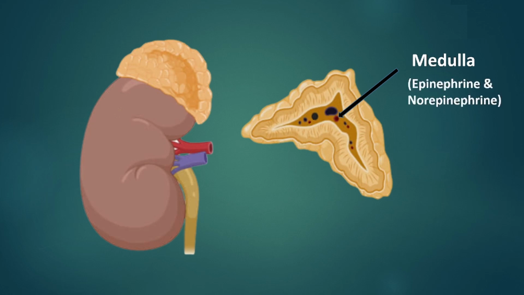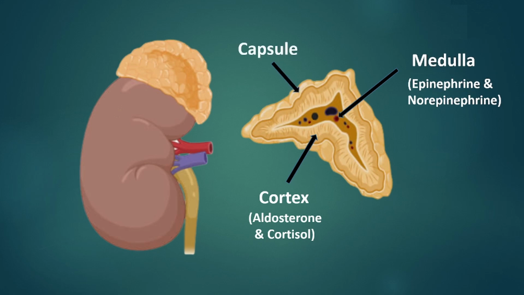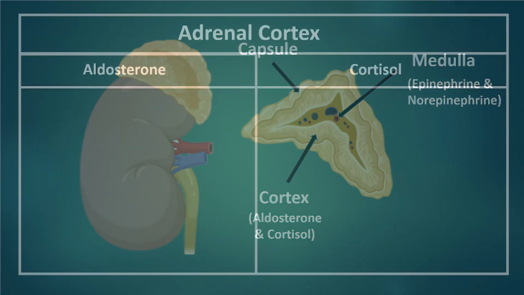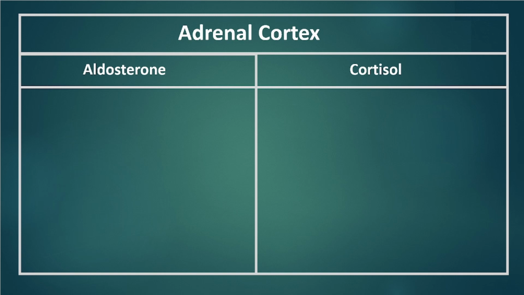Next, we have the adrenal cortex. It is considered the largest part of the adrenal gland. It is responsible for producing aldosterone and cortisol in the body. The third part would be the capsule, which serves as the outer covering of the gland. Let's focus more on the adrenal cortex.